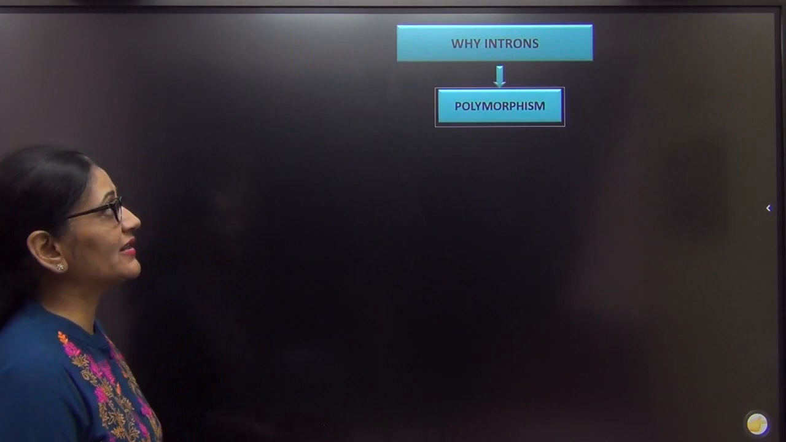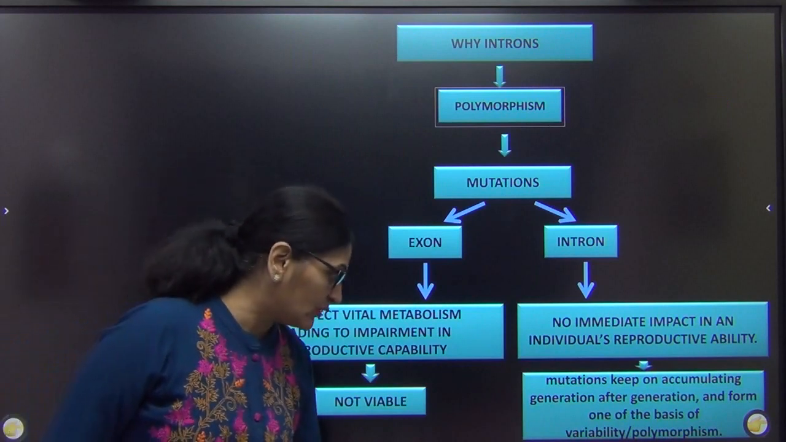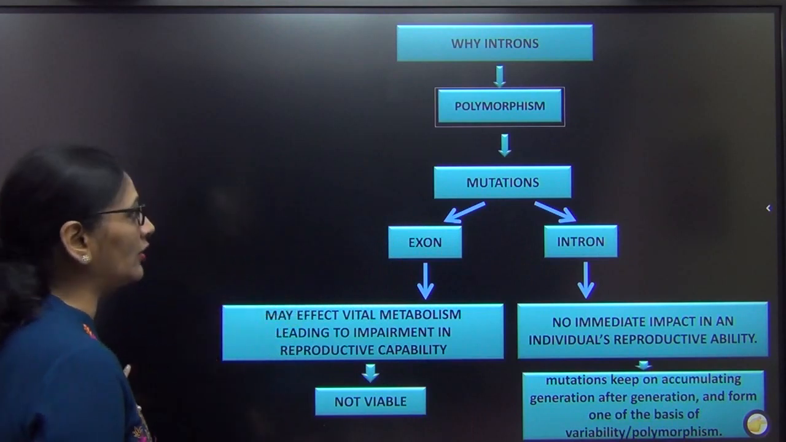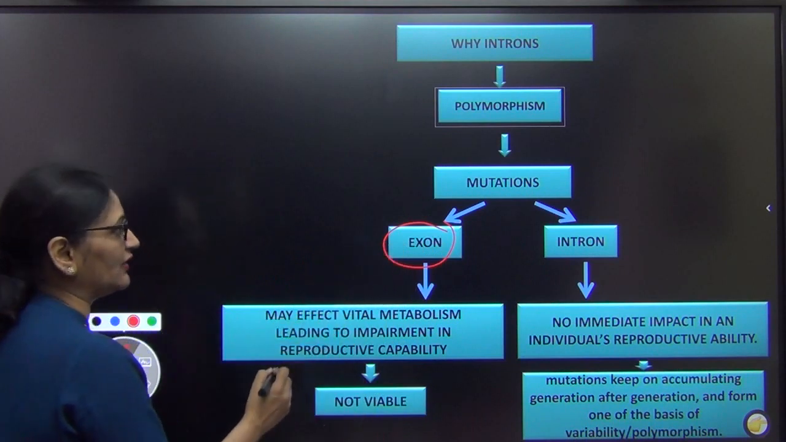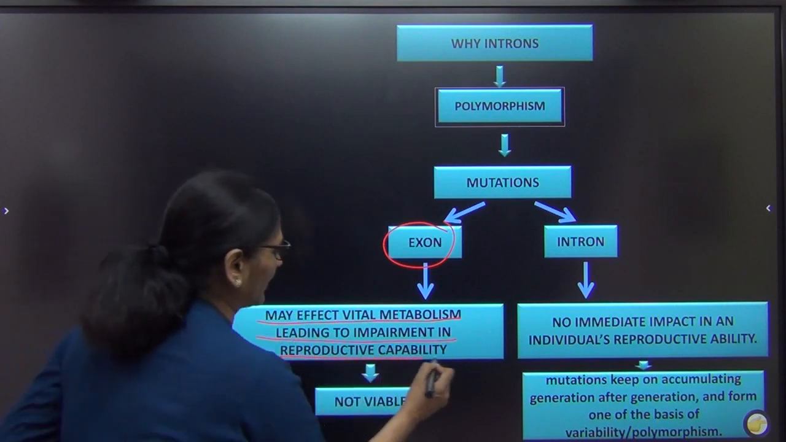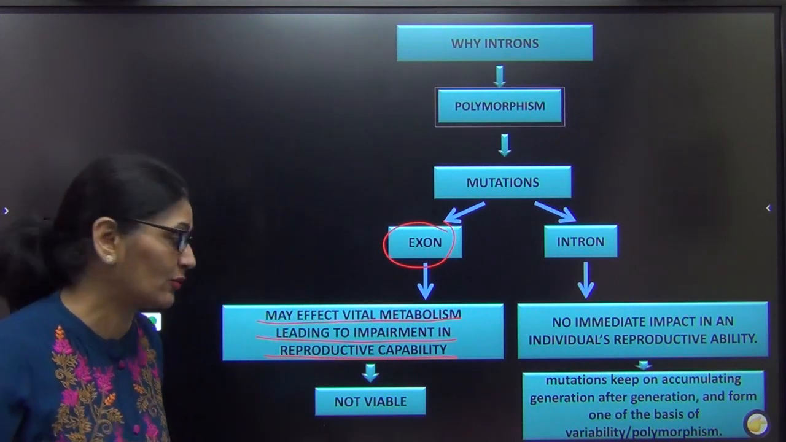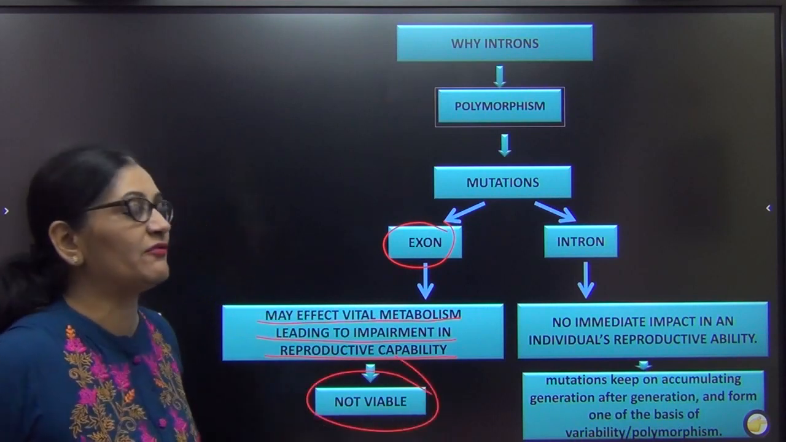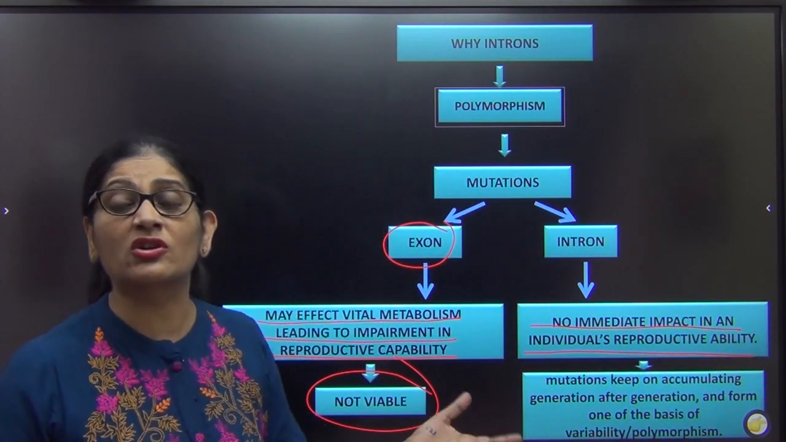The question arises, I told you we use introns because they are polymorphic, because mutations take place. Mutation will take place both in the exon and the intron, right? Only then a new allele can be made. When there is a mutation in the exon, it may affect the vital metabolism leading to impairment in the reproductive capability. If there is a mutation in our exon, maybe my reproductive capability will be affected and I will not be able to pass this new allele to the next generation, so this allele will not be viable. In introns, there is no immediate impact on an individual's reproductive capability because these were useless genes.